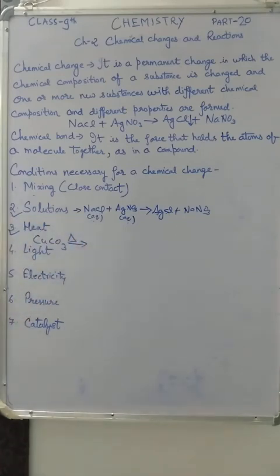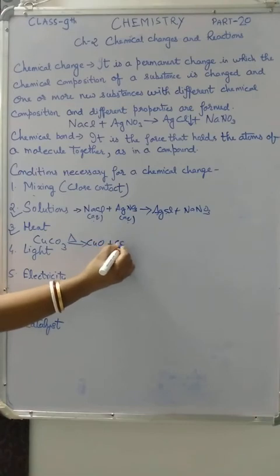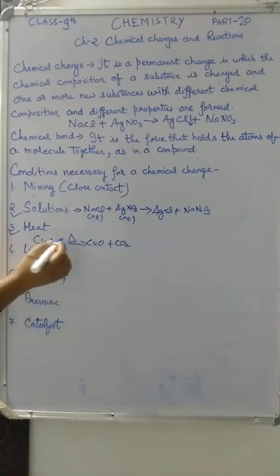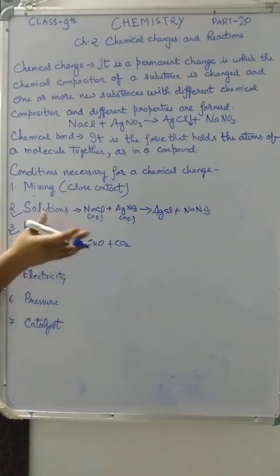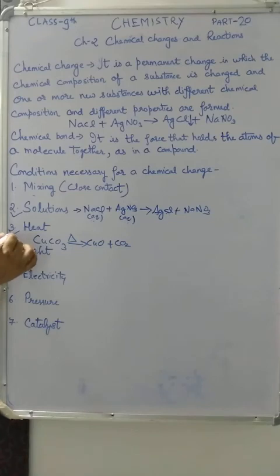Copper carbonate decomposes on heating into copper oxide and carbon dioxide. When you heat copper carbonate, it decomposes, means it breaks into copper oxide and carbon dioxide. So heat is also a very important condition for chemical change.